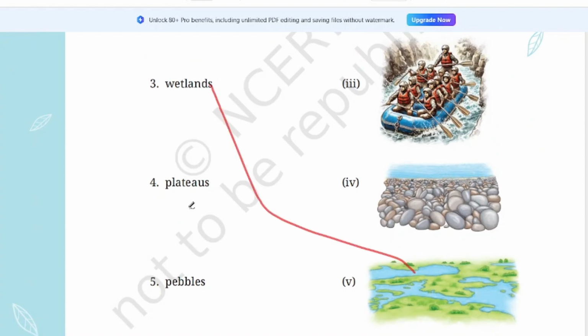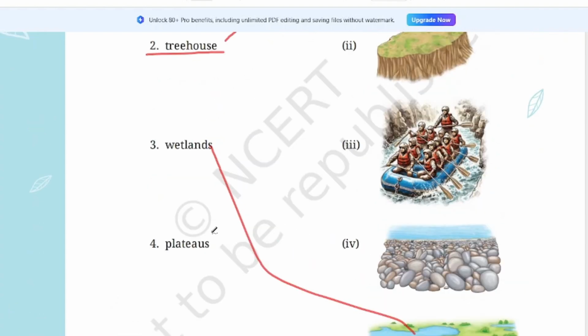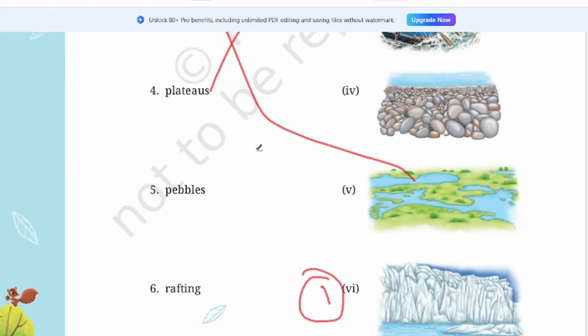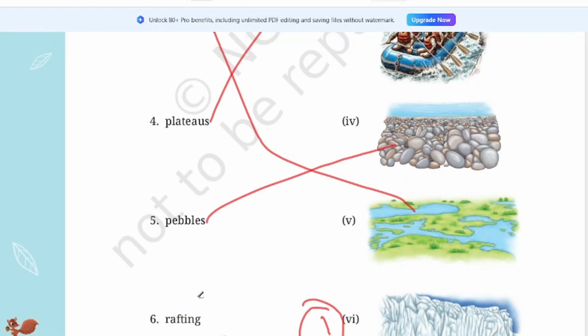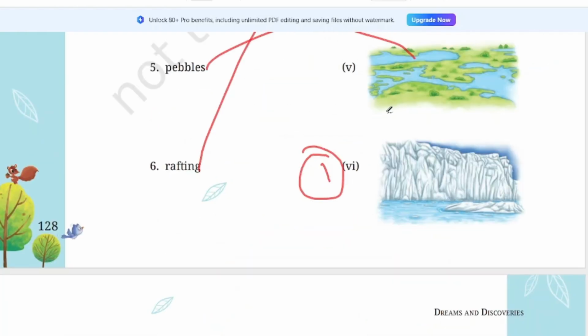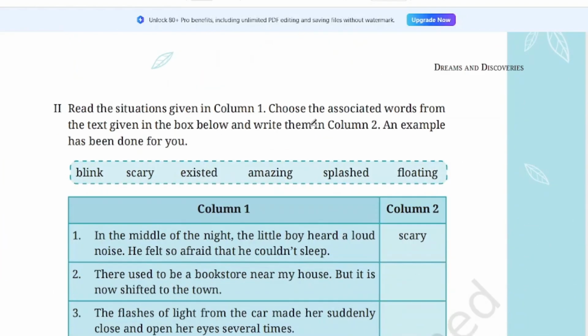Wetlands. The land is wet. Plateaus. Plateaus means what? The surface which is a little higher than the normal area, that is like a treetop we can see. So this is plateaus. Pebbles. So these are pebbles. And rafting. Rafting you can see here, going in water, isn't it? This is rafting. So here the words and the pictures are matched.